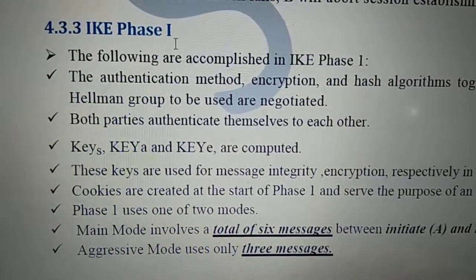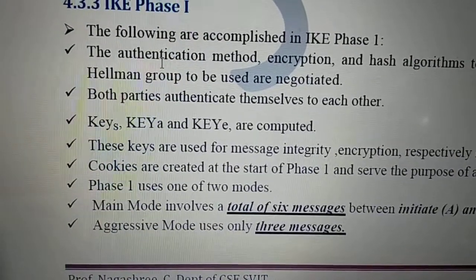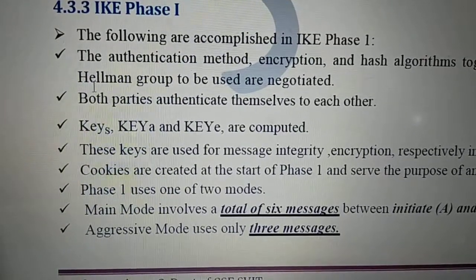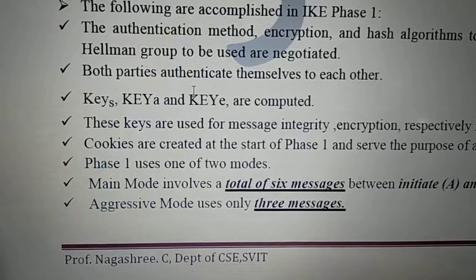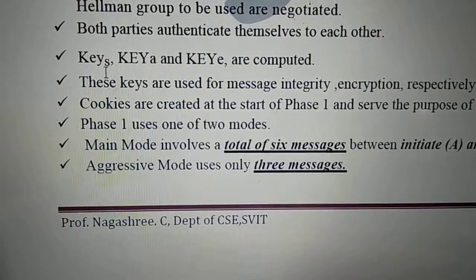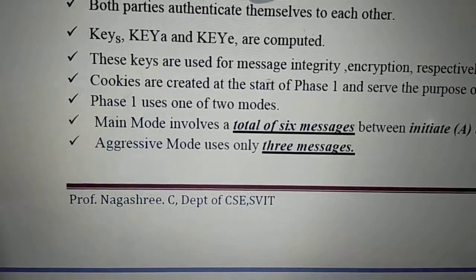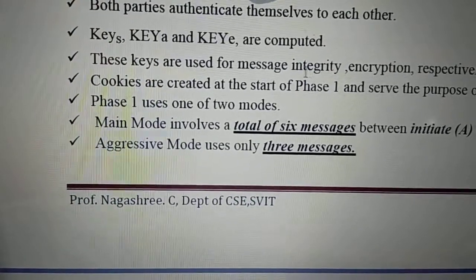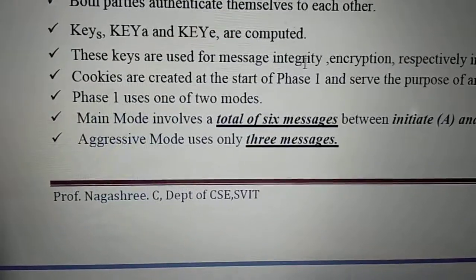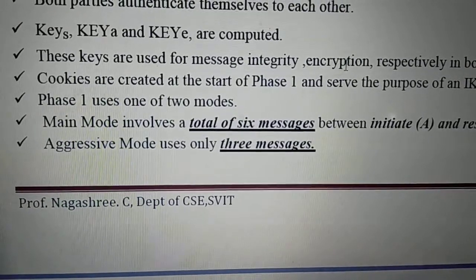We'll see what IKE phase 1 is. Phase 1 is to establish long term keys, with an authentication method, encryption and hash algorithm together with a Diffie-Hellman group, which are used. Both parties authenticate themselves. How? The keys are generated here: secret keys, authentication keys and encryption keys. Those keys are used for authentication of the two parties and message integrity. Integrity means no one should modify the message, and confidentiality we achieve through encryption.